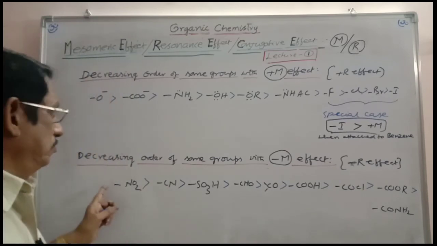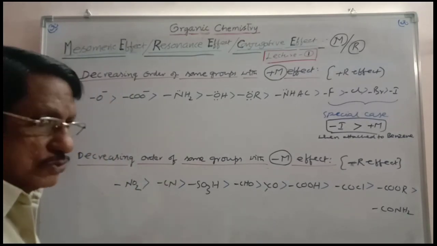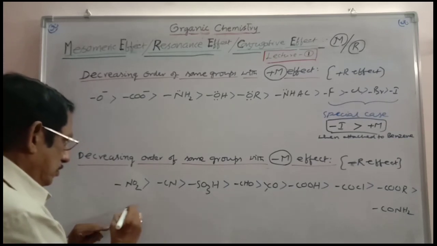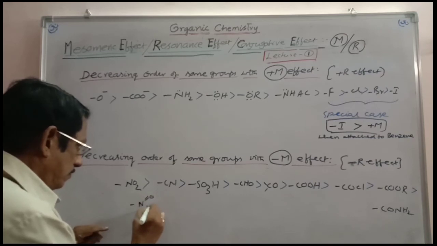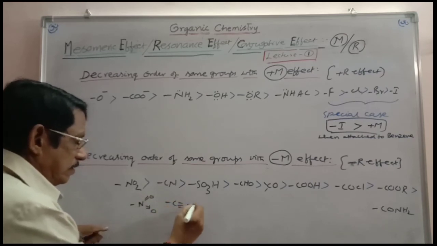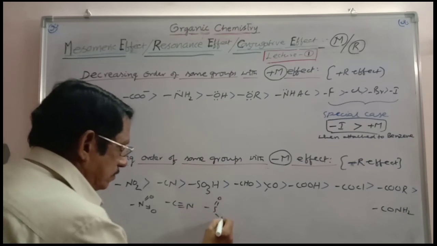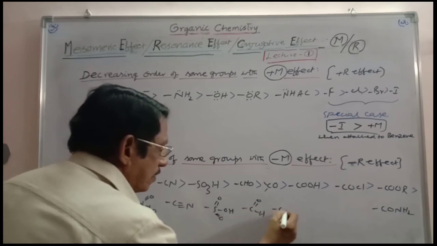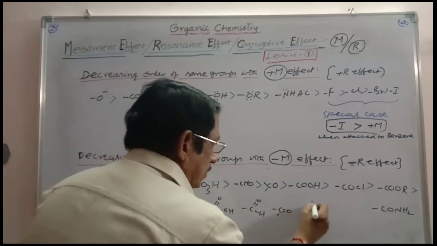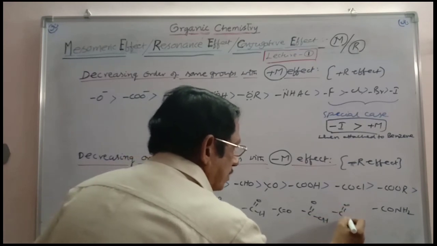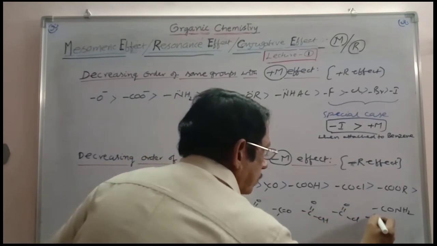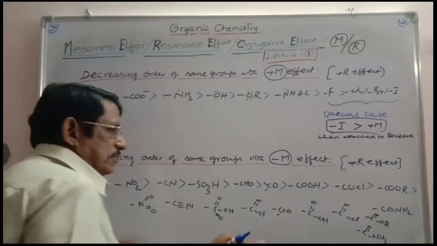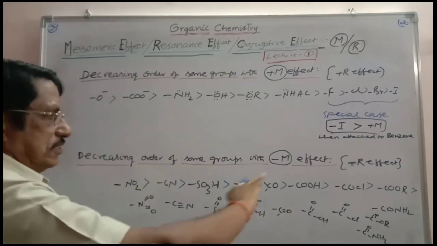And some other groups which have minus mesomeric effect, all these groups will have an internal pi bond in between two heteroatoms. NO2 like this, NO2 already seen, C triple bond N, SO3 already seen, CHO, all are having a pi bond in between two heteroatoms. Like this you can see. In all these cases, a pi bond is present between two heteroatoms, and that is why they are all withdrawing.